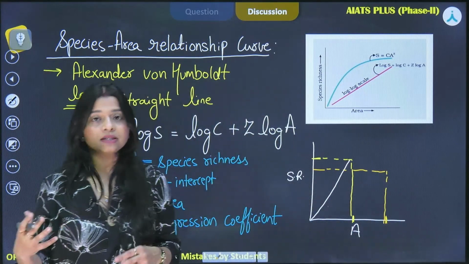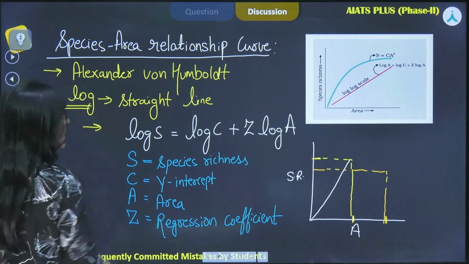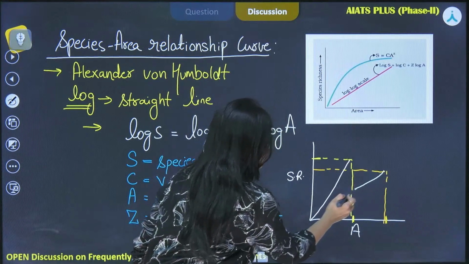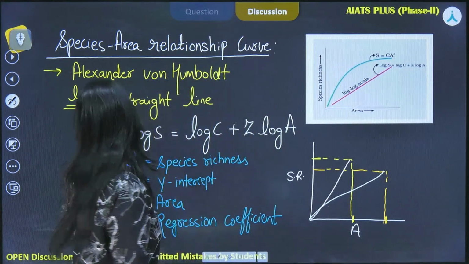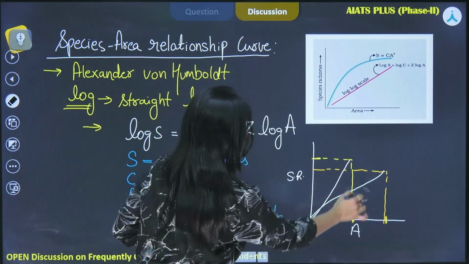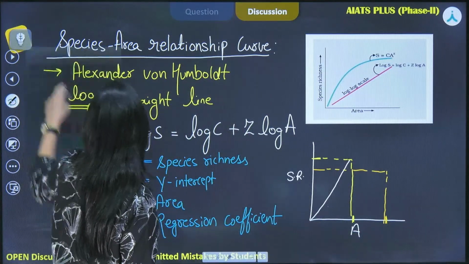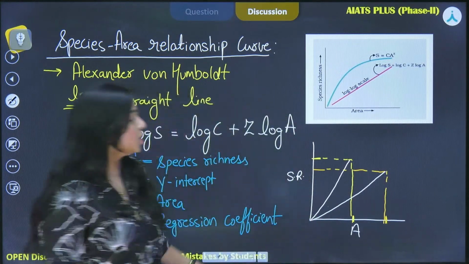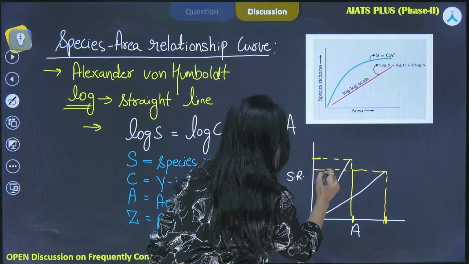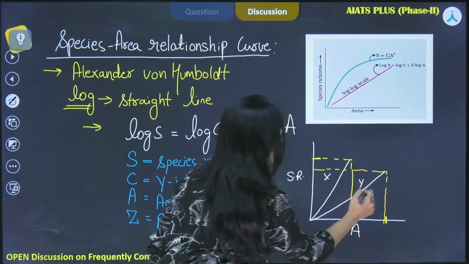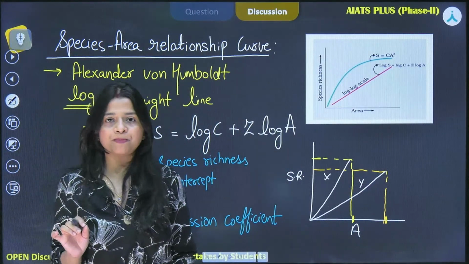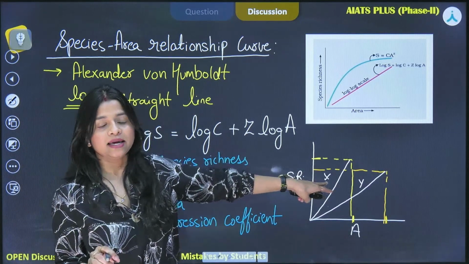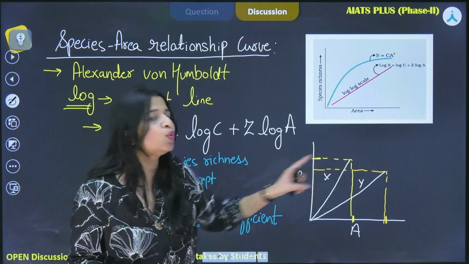Okay, the richness is reducing. So what will happen to the slope of this line? It will become less steep. Let me draw it again for you. Now, this particular slope, you can clearly see, this is the slope x, this is the slope y. Which one is more steep? The x one is steeper as compared to y.